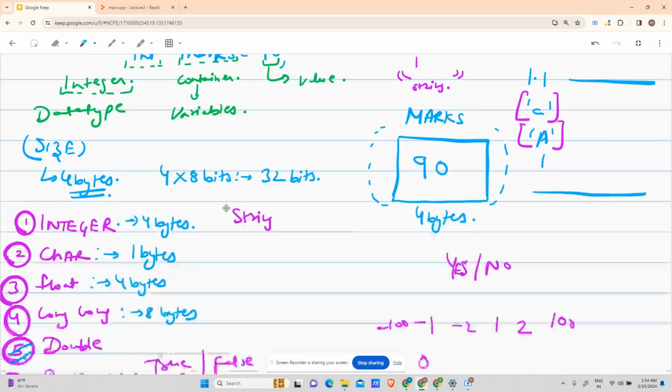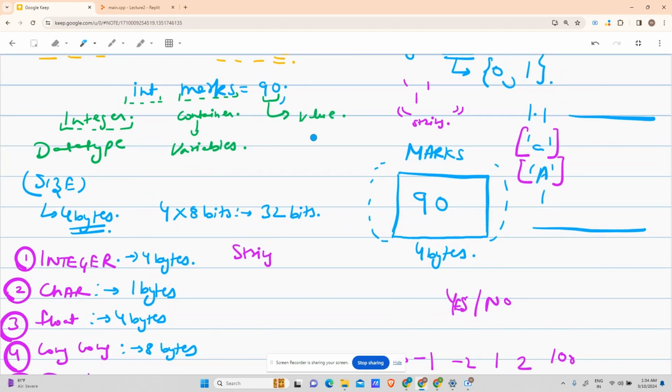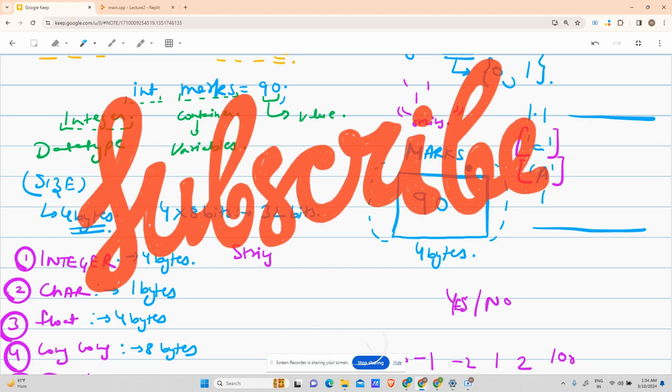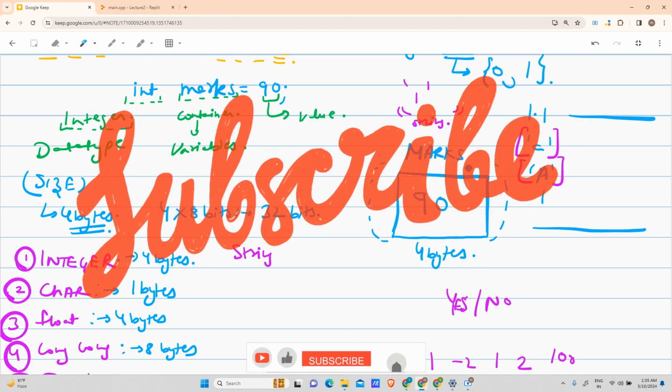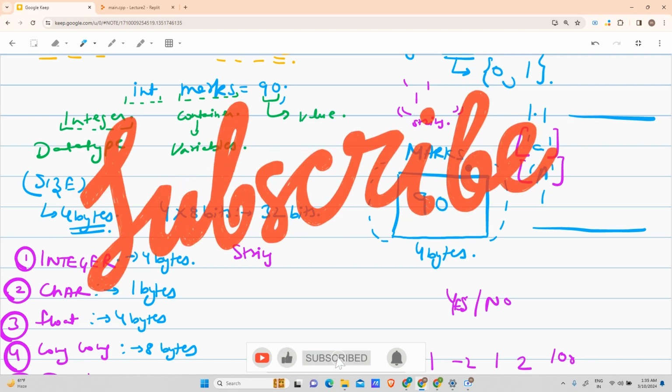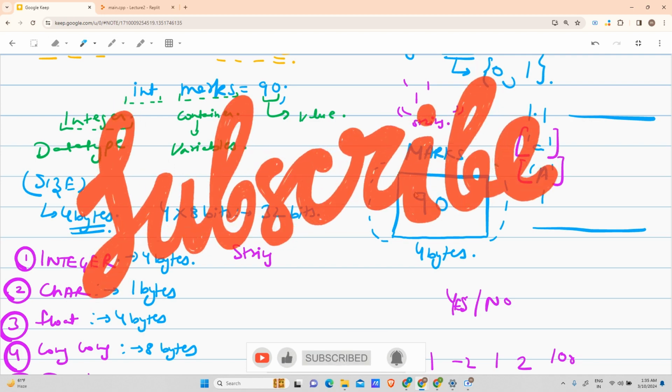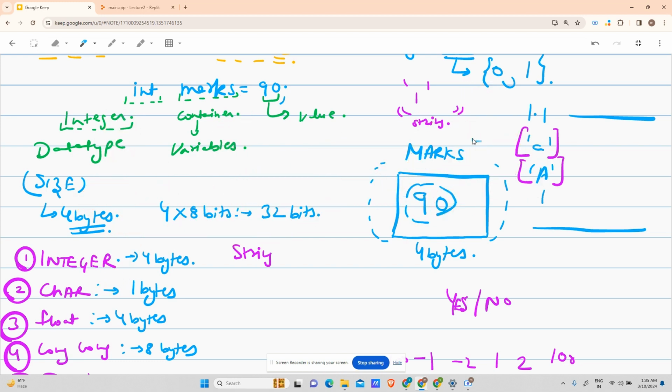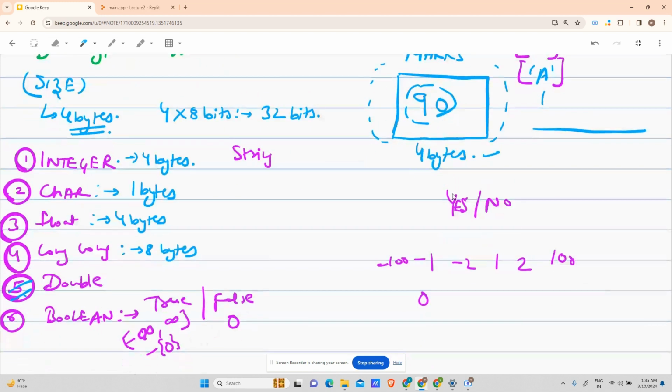So we came to know that int marks equals 90 makes a block of 4 bytes, stores 90 in that block, and names that block marks. Does that happen? No, it doesn't happen like that. I was lying to you. This part is correct, but 90 is not stored like this. How is 90 stored then?